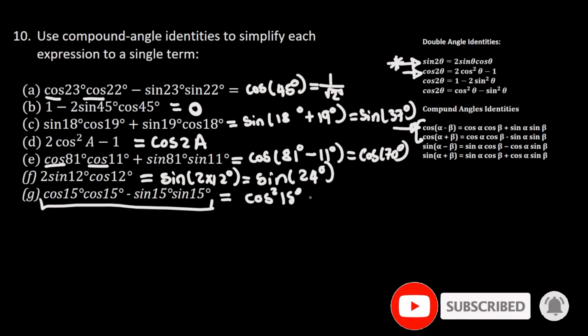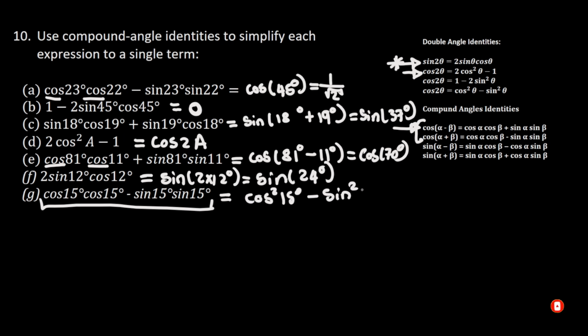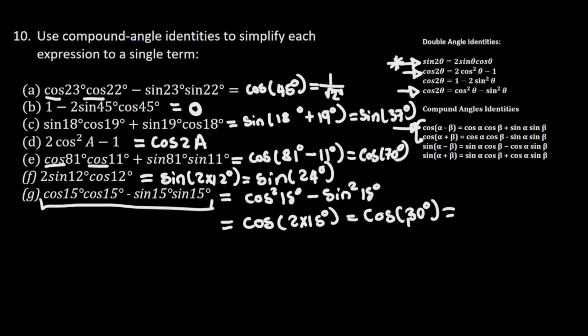And then we'll move on to this last question here, which is cos squared of 15 degrees minus sine squared of 15 degrees. I can use this last compound angle identity so that this is cos of 2 times 15 degrees, which is equals to cos of 30 degrees. And 30 degrees is a special angle. So I can press my calculator, cos of 30 is root 3 divided by 2. So this will be root 3 divided by 2.